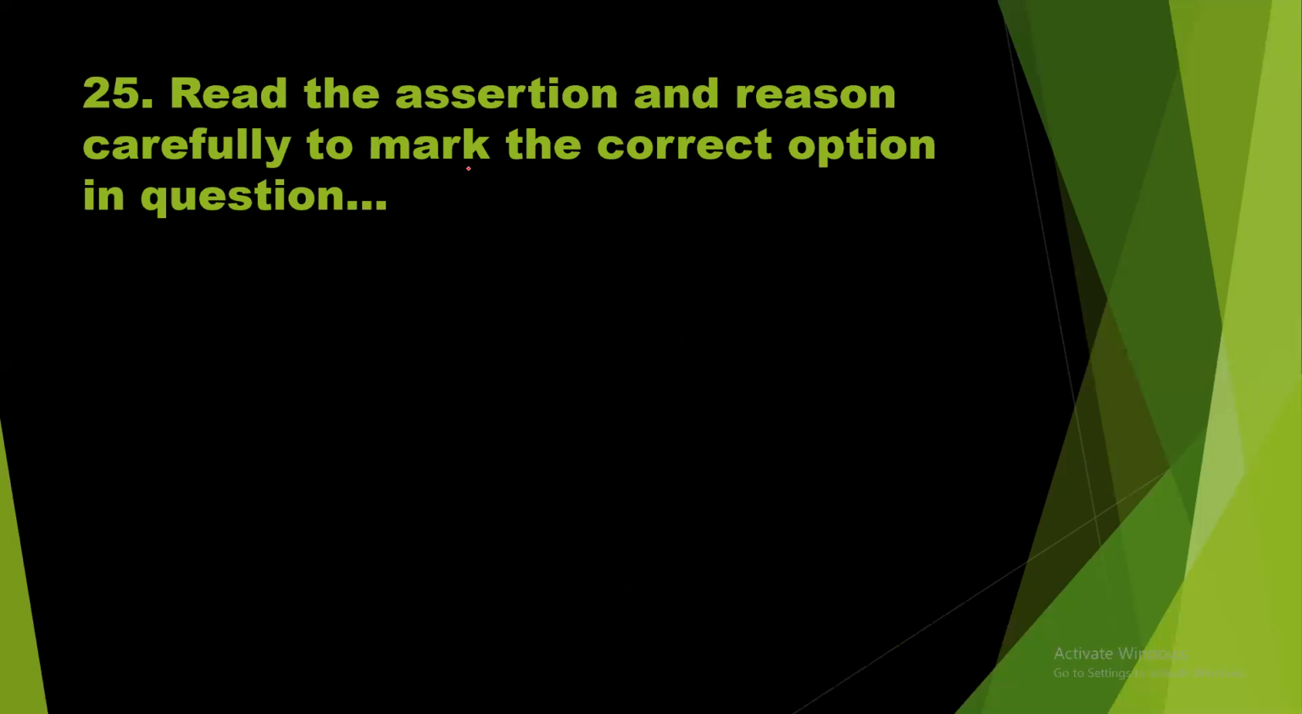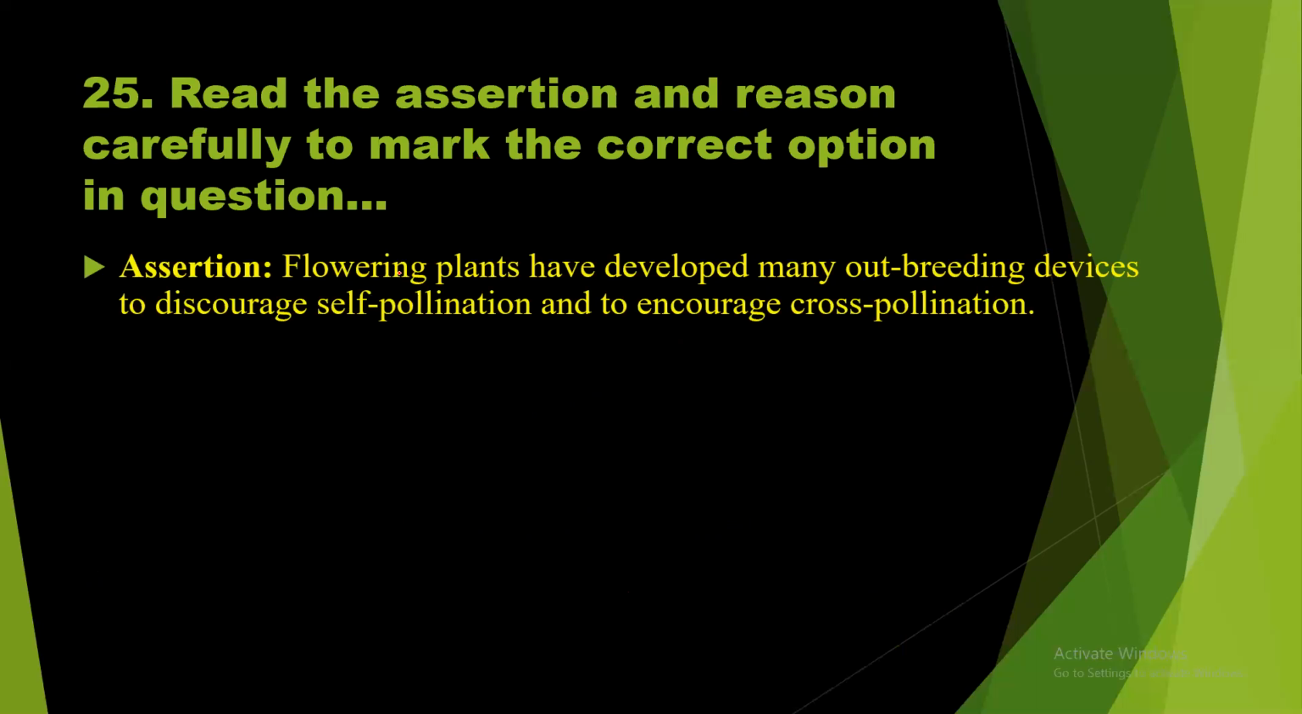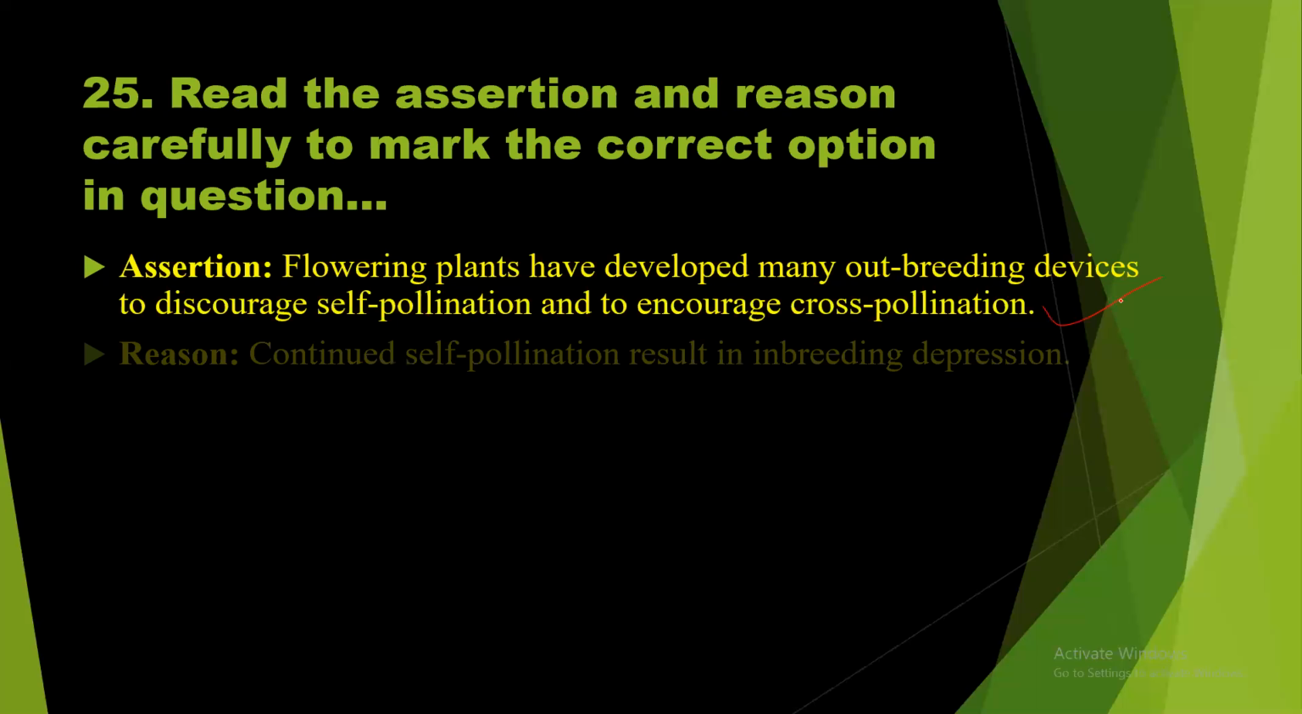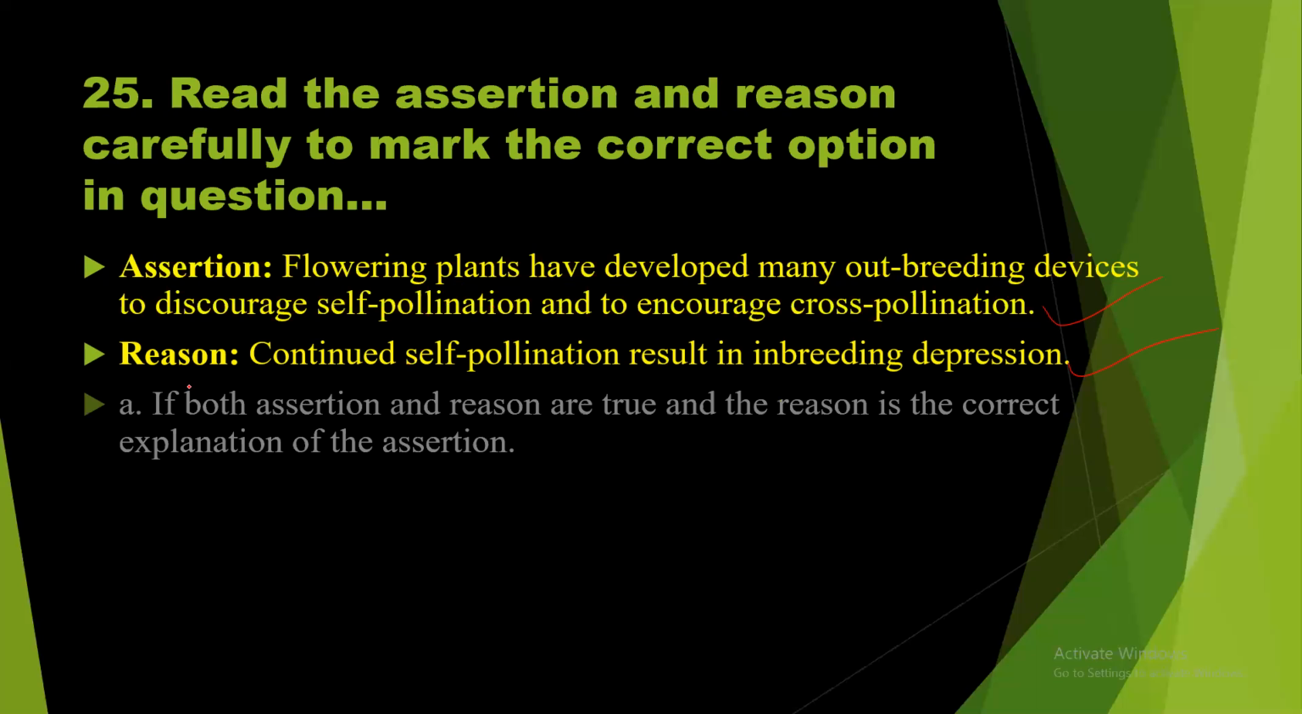Question number 25. Read the assertion and reason carefully to mark the correct option. Assertion: flowering plants have developed many outbreeding devices to discourage self-pollination and encourage cross-pollination. Statement is correct. Reason: continued self-pollination results in inbreeding depression. Both the statements are correct, and the reason explains the assertion. The plant develops outbreeding devices to avoid this. So this is the correct reason for that. Let us see the options. If both assertion and reason are true, and the reason is the correct explanation of the assertion, so it should be the right answer, I think.